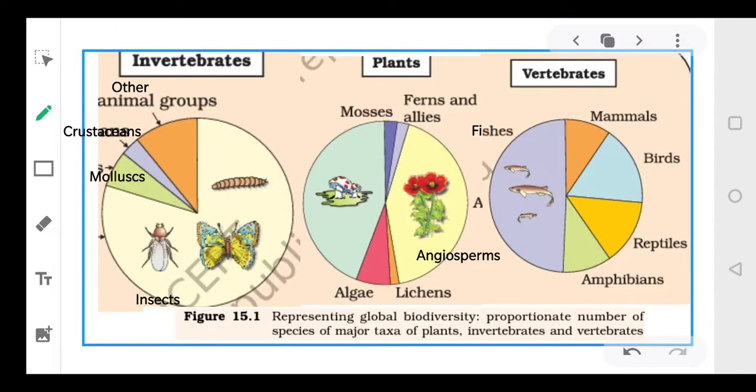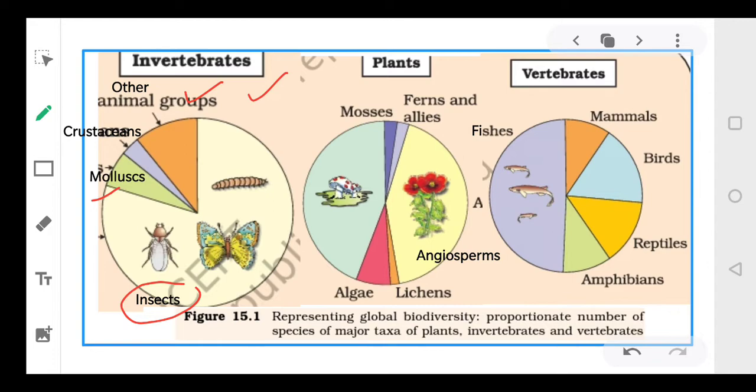Now let's understand this. This is a pie chart that we have made. Let's compare the invertebrates. If you look at this, these are all animals that have been discovered so far, and the majority of them are insects, followed by some other animals, then mollusks, and lastly the crustaceans. So the number of crustaceans discovered is very, very less.